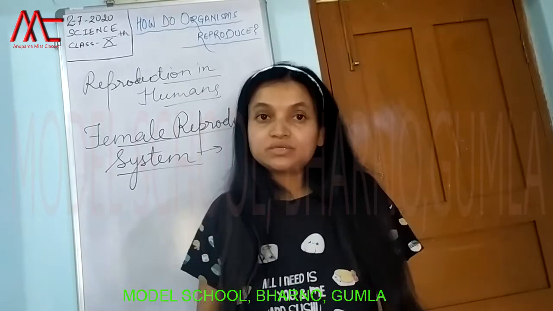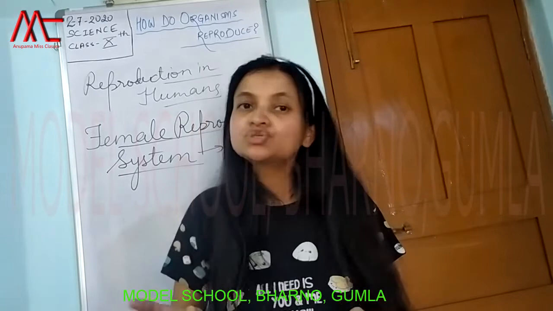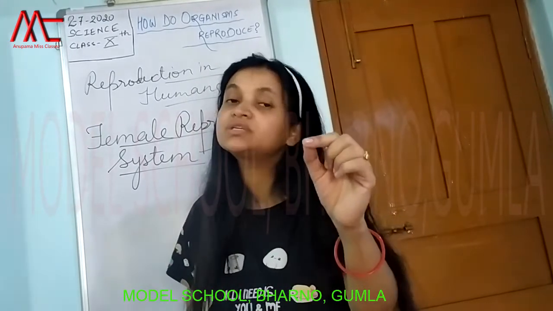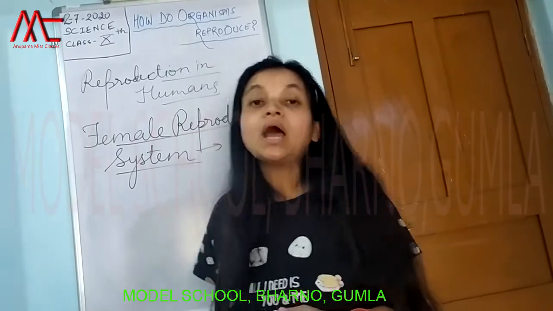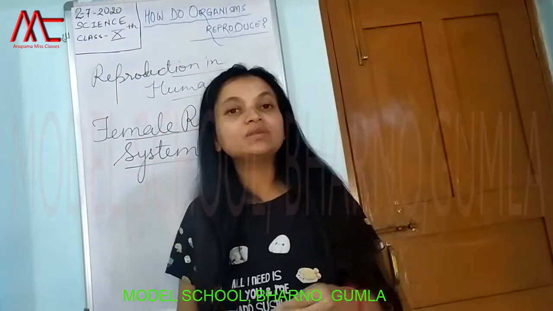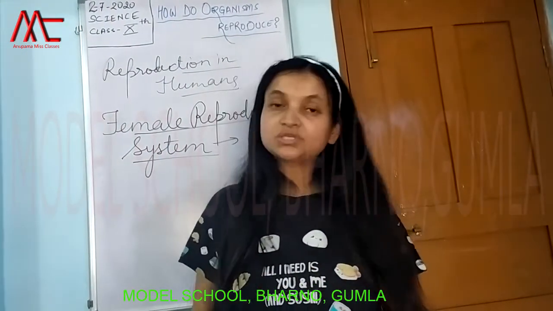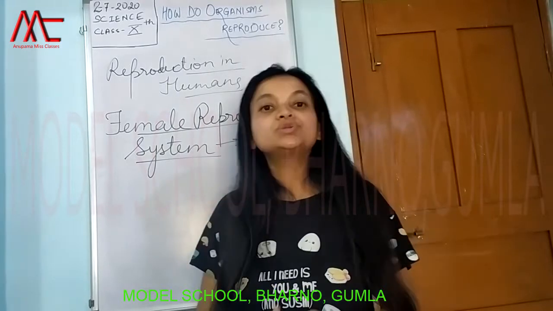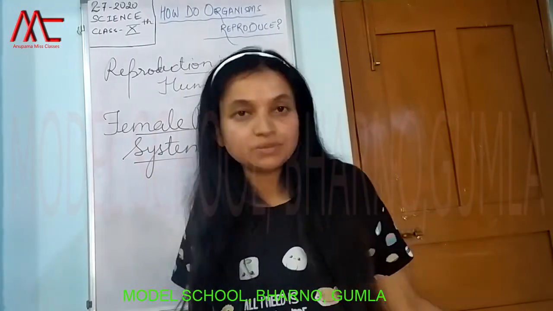But what happens at the time of fertilization? The egg will come out, reach the oviduct, and in the oviduct it will fertilize with the sperm which is coming from the penis. This fertilization, that is the fusion of male and female gametes, will lead to the formation of the zygote, and within the zygote cell differentiation will take place during the gestational period, that is during the period of 9 months, and the baby will be formed.